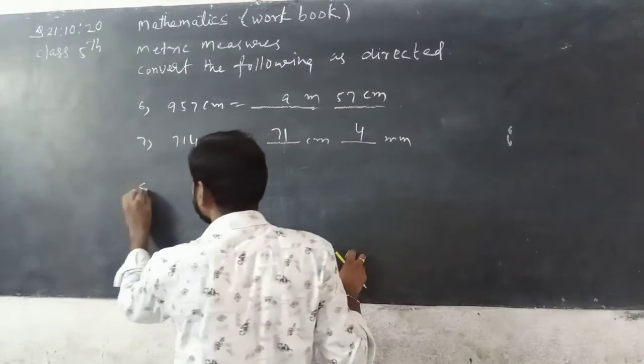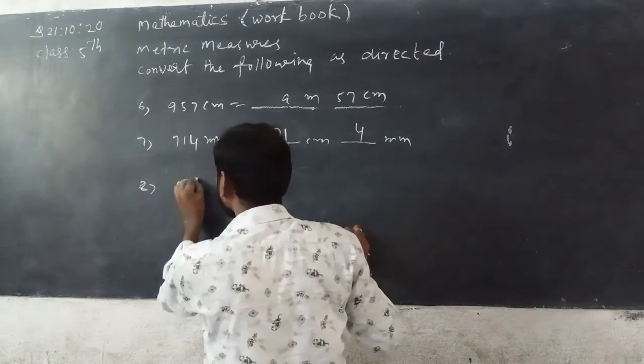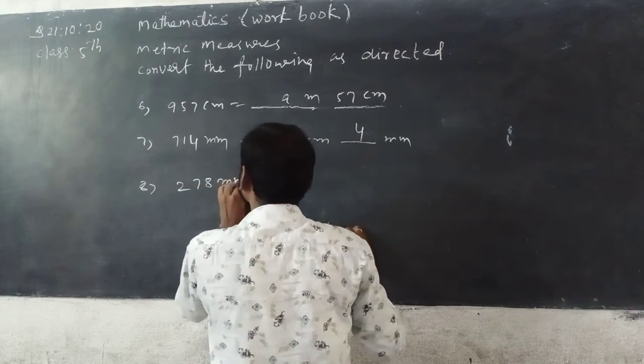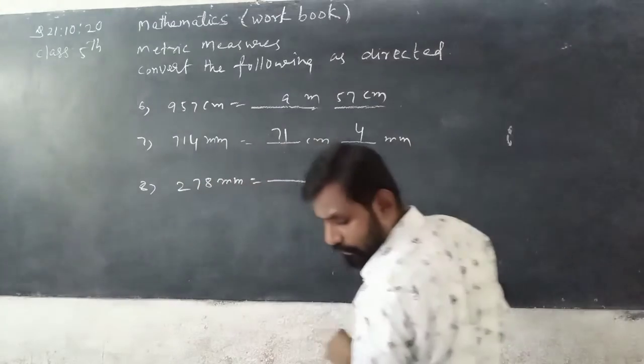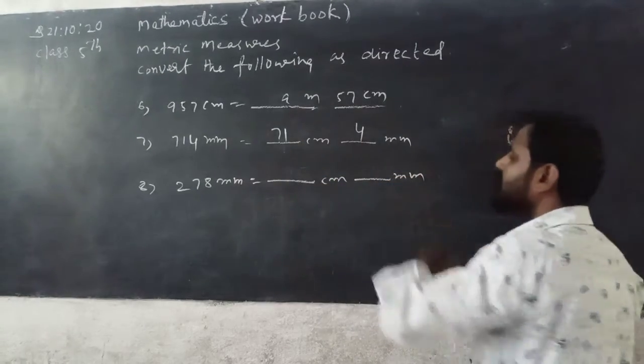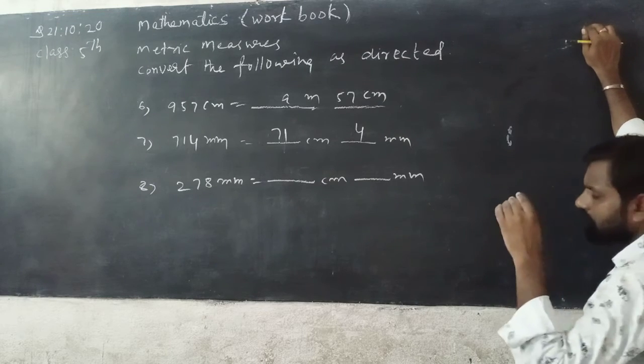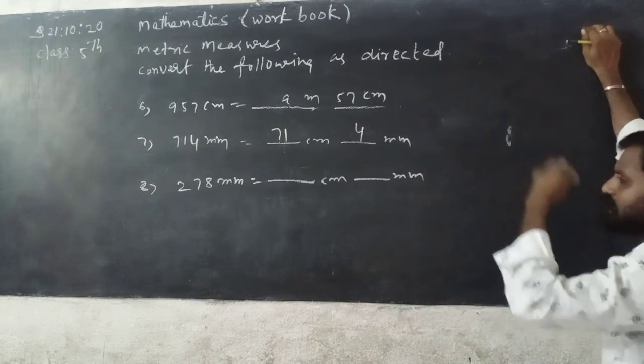Now next, eighth one, same. 278 millimeter, that is equal to dash centimeter dash millimeter. Millimeter is converted into centimeter and millimeter, means the smaller unit is converted into bigger unit.